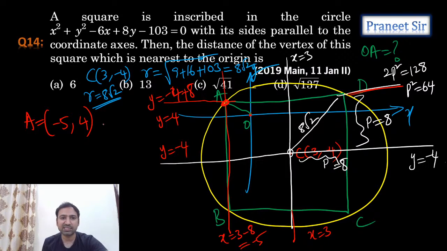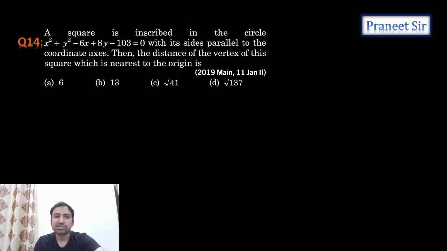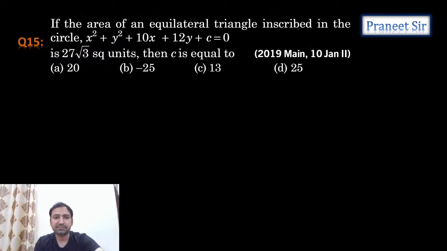Then what is the distance OA? From this we can calculate the distance OA, right? What is the distance OA we are getting, guys? OA is equal to the square root of 25 plus 16, which is equal to root 41. So the third option is the answer. Understood now? Hello guys, hello. Right. Let's move to the next question.